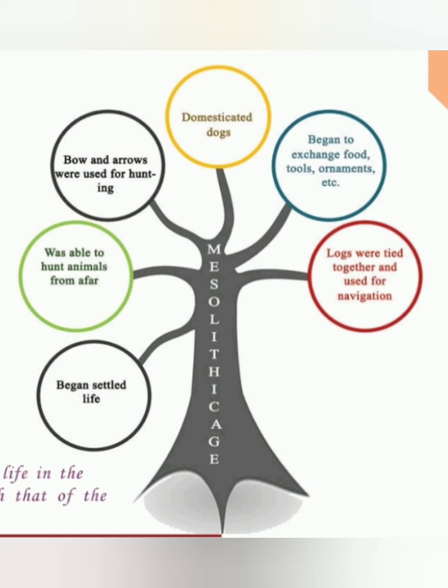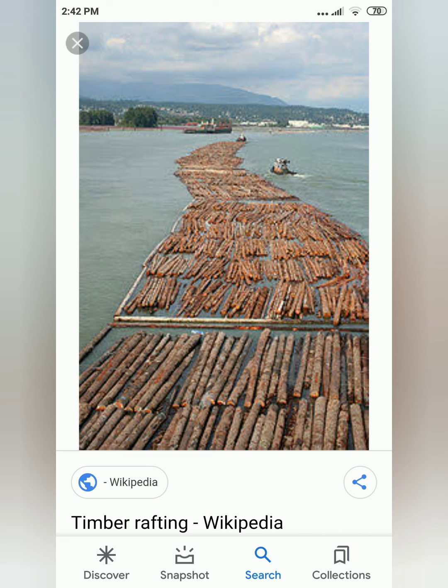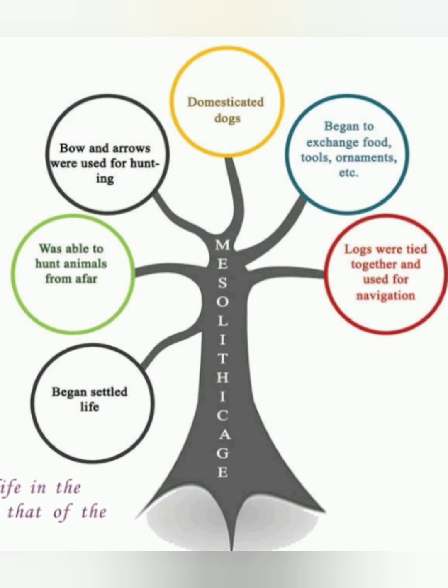Mesolithic age. Domesticated dogs. Began to exchange food, tools, ornaments, etc. Dogs were tied together and used for navigation. Bows and arrows were used for hunting. Was able to hunt animals from afar. Began settled life.